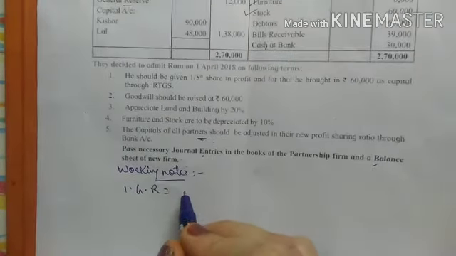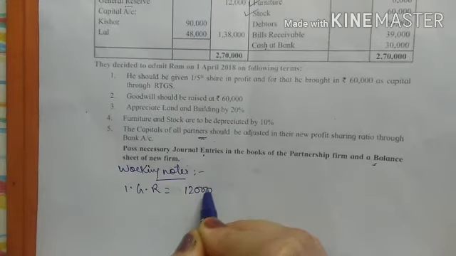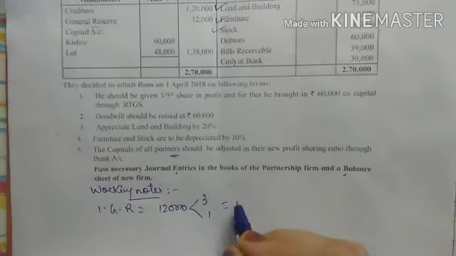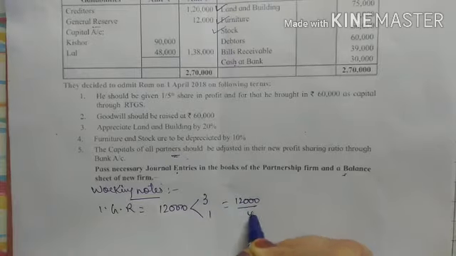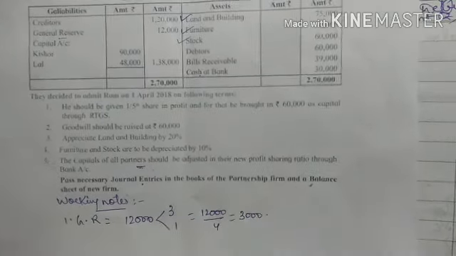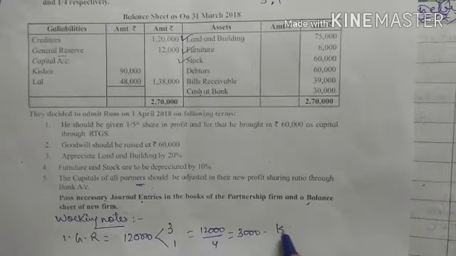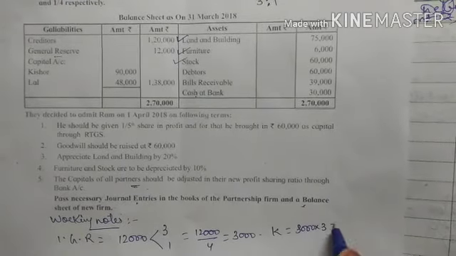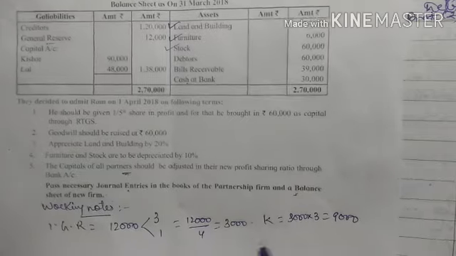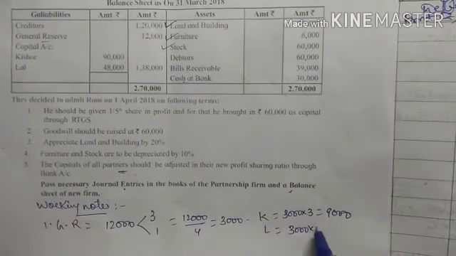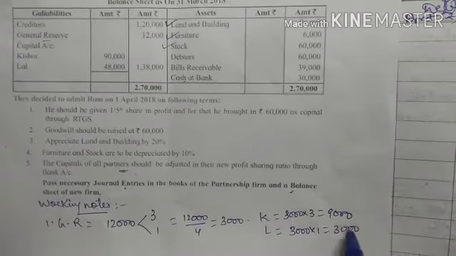The general reserve amount is 12,000 and it has to be distributed in 3:1. So 3:1 means 12,000 divided by 4. So 3,000, right? So for Kishore, it will be 3,000 into 3, 9,000, and for Lal, it will be 3,000 into 1, that is 3,000, right?